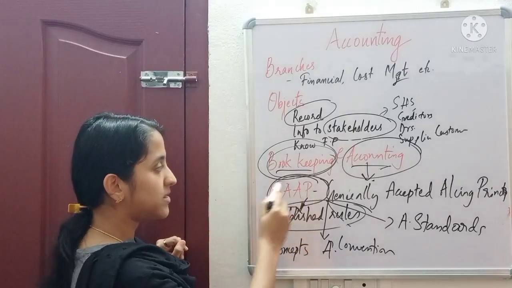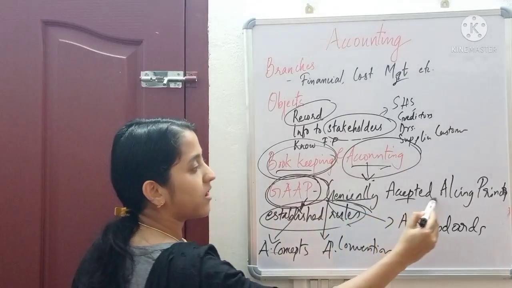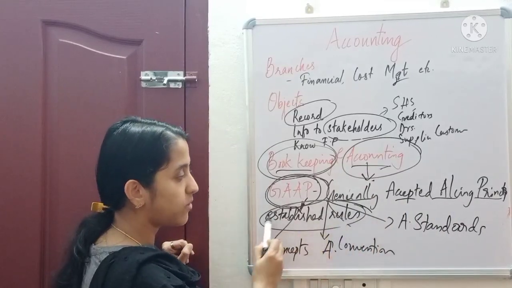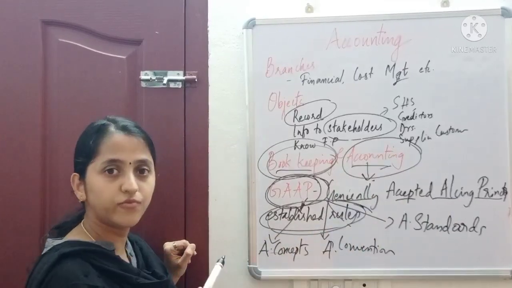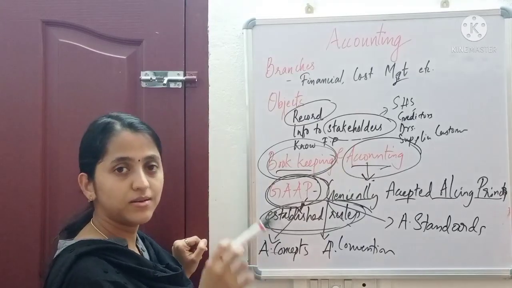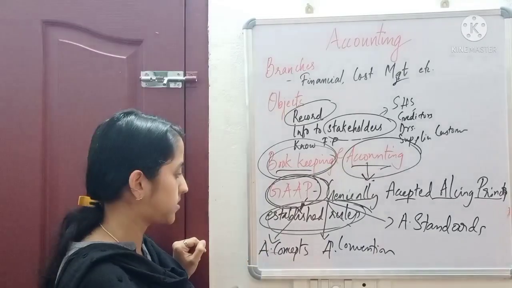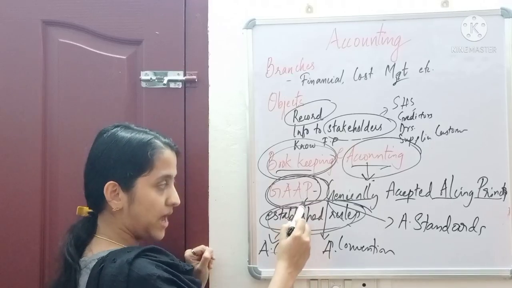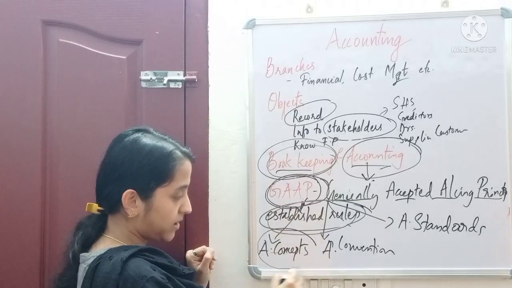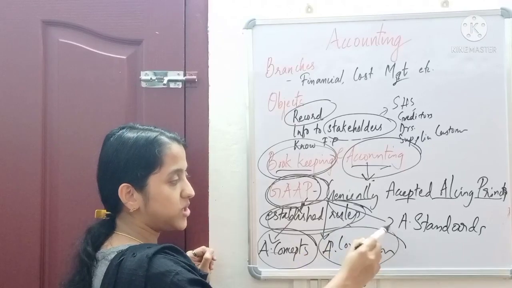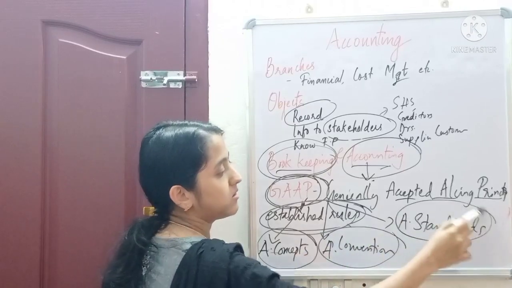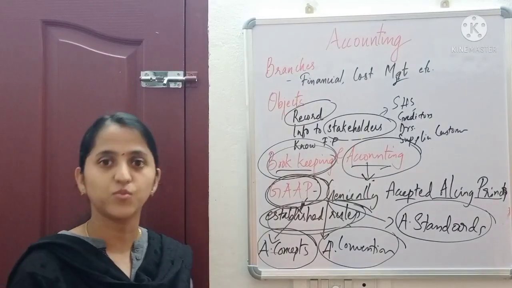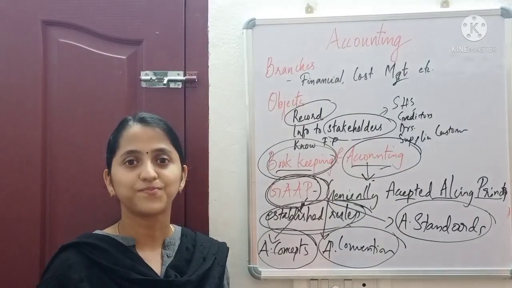So GAAP means Generally Accepted Accounting Principles. It means a set of rules or procedures which we have to follow while applying different accounting techniques. This GAAP is again divided into accounting concepts, accounting conventions, and accounting standards, which we will discuss in the next video. Okay, thank you.